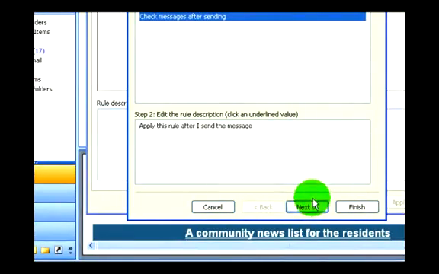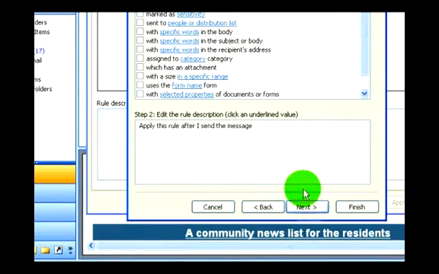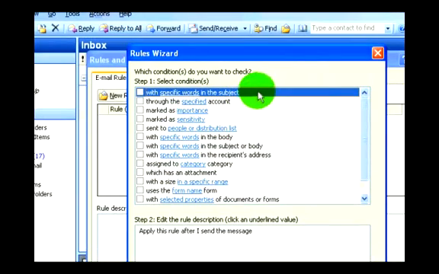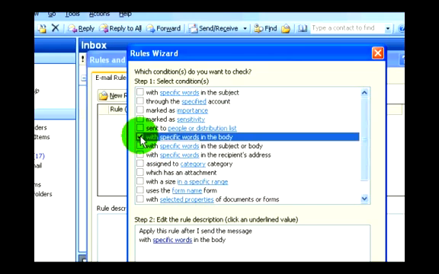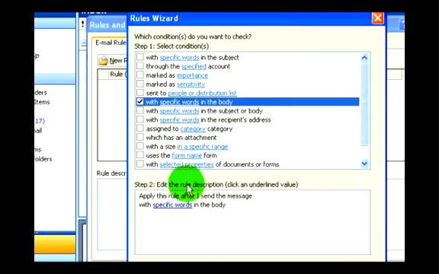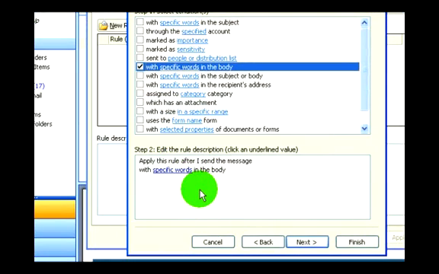Down and click on next, and we see we have a whole list of conditions that will fit into the rule. So let's go and check on a few of the conditions. Let's say we will send this read receipt, we'll just call it specific words in the body. Once we click on that, we have a condition for the rule: Apply this rule after I send a message with specific words in the body.